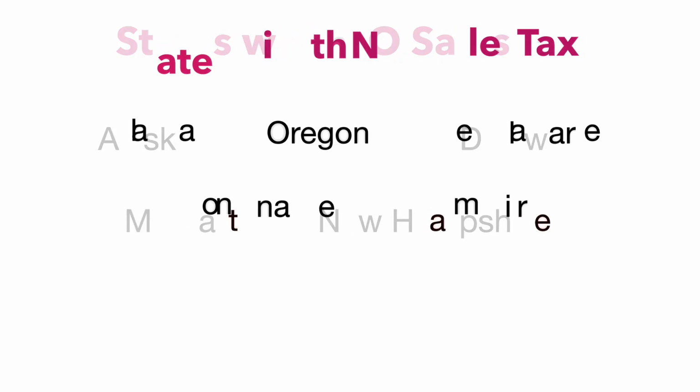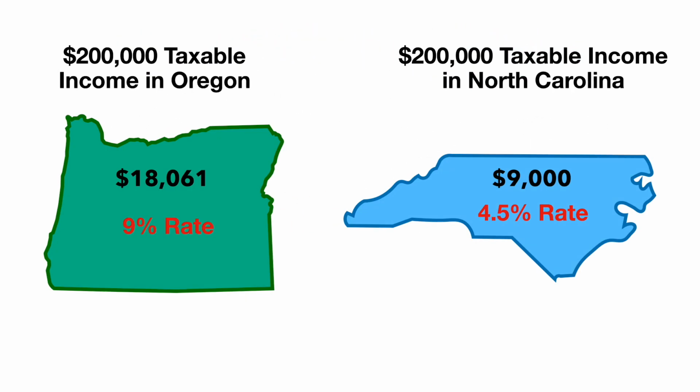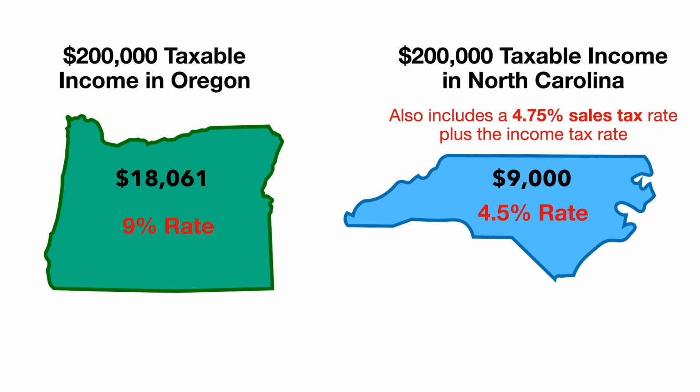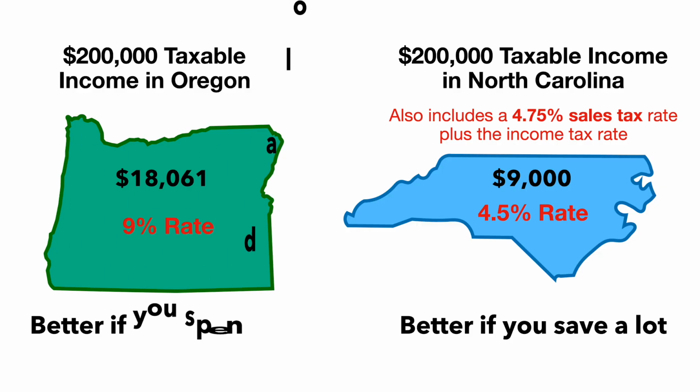Now, when we have sales tax in mind, let's go back and look at this Oregon versus North Carolina scenario, because North Carolina also includes a 4.75% sales tax rate on top of the income tax rate. That means you're going to have to pay 4.75% on every purchase, or most purchases, you make in North Carolina. Which state you end up paying more tax in really depends on if you save a lot or spend a lot. North Carolina would be a better place for taxes if you save a lot of money. If you're not spending a lot, North Carolina is better. But if you spend a lot, then Oregon is better because you're going to be taxed at 0% on all your purchases there.